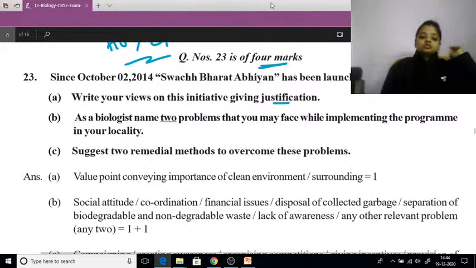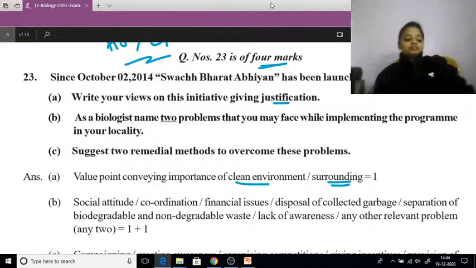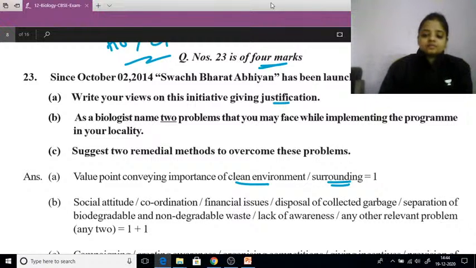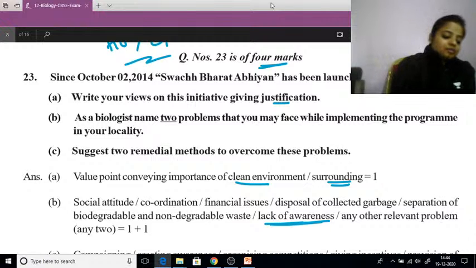Because it gives value to a clean environment and surroundings. And being a biologist, 2 problems that can be faced, the most important problem will be lack of awareness, because people themselves are not at all aware about cleaning. If you take your first step, people will think that you are mad to be doing the process of cleaning. That is the first problem that you are going to face.